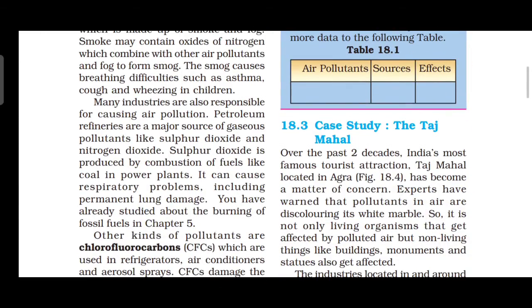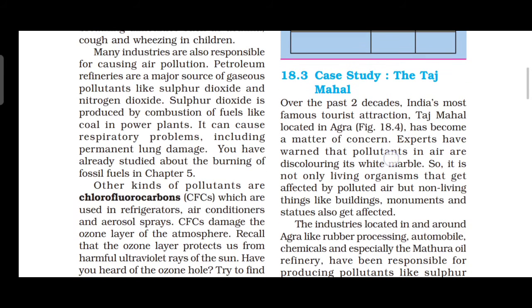Then there are many industries also responsible for causing what? Air pollution. Nowadays there are many industries and factories that cause air pollution. Petroleum refineries are a major source of gaseous pollutants like sulfur dioxide and nitrogen dioxide.